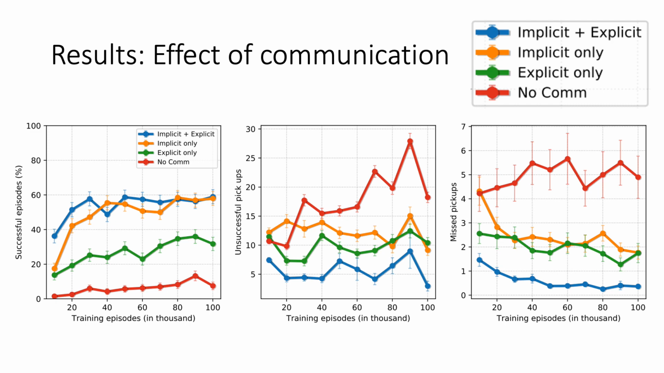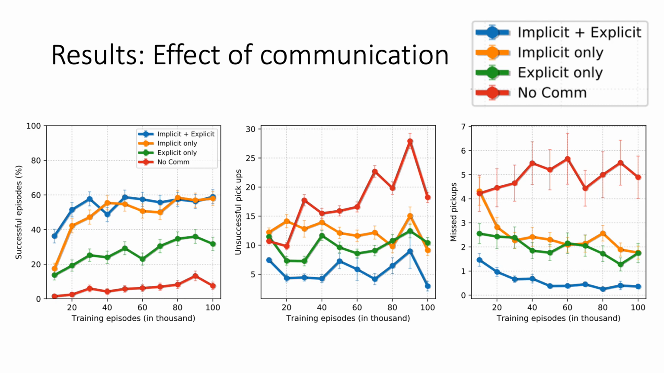We quantify the effect of communication in these results. On the x-axis is the number of training episodes. On the left, we plot percentage of successful episodes, where higher is better. In the middle, we plot the number of unsuccessful pickups per episode, where lower is better. On the right, we plot the number of opportunities where a successful pickup was possible, but the agents didn't attempt a joint pickup. The red plot, that is, with no implicit and no explicit communication, performs the worst in all